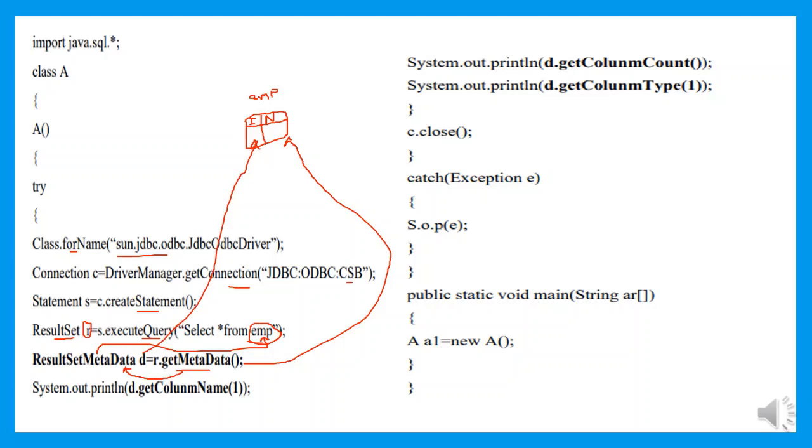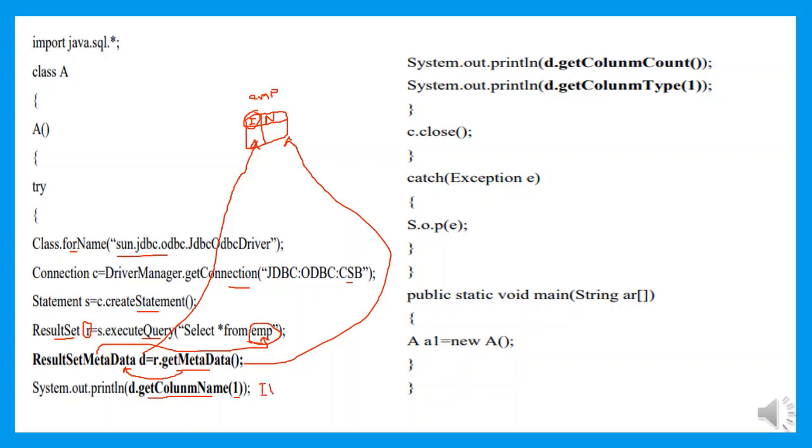Now I want to retrieve the column name of the first index. What columns are available? For that I will make use of getColumnName. I will specify the index of the column, given as 1. So I will get employee ID as the first attribute.